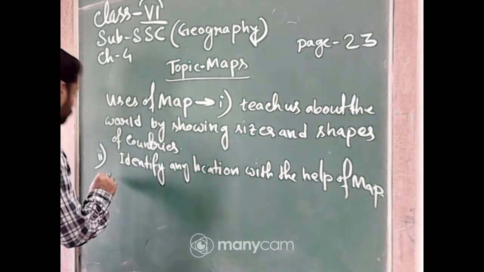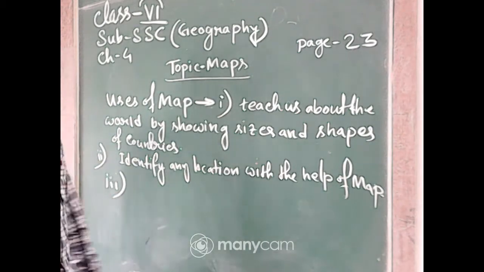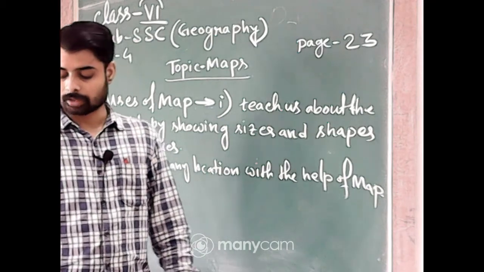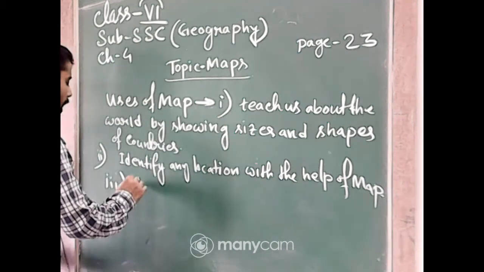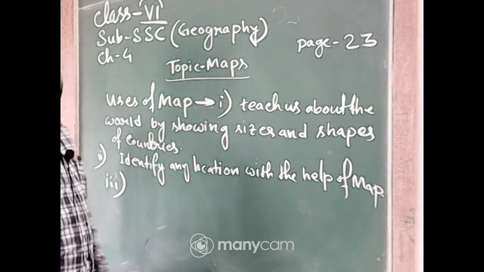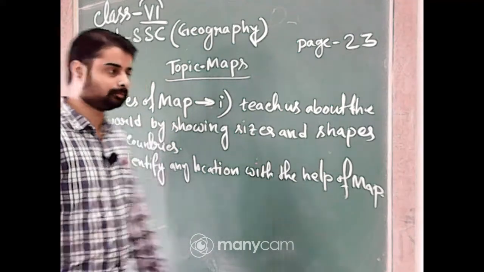Number 3, a map gives us various information such as the height and also the depth of the ocean.